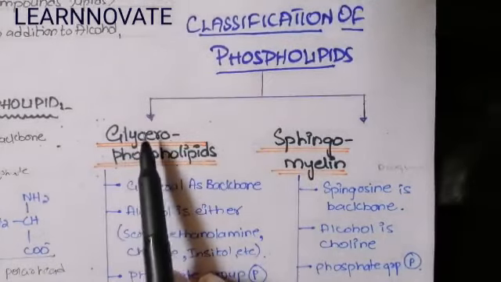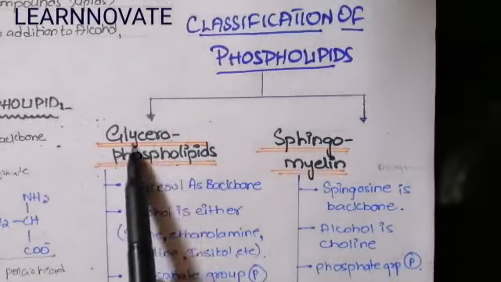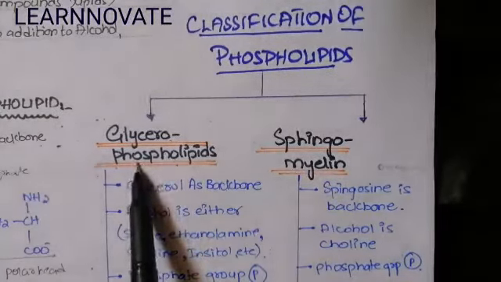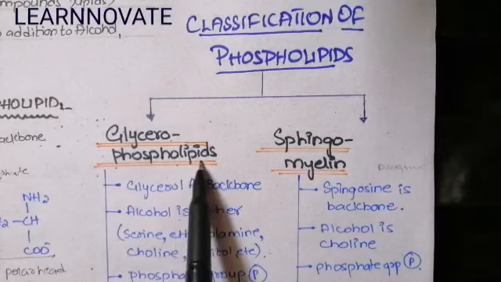The glycerophospholipid, as the name suggests, has glycerol as its backbone attached with the phospholipids, that is a phosphate group, and the lipid part, that is a fatty acid chain.